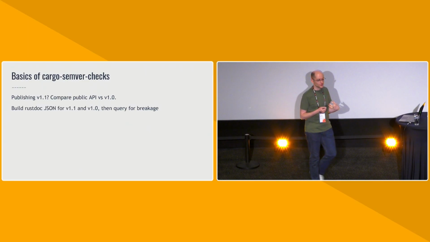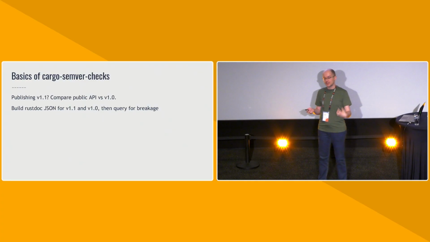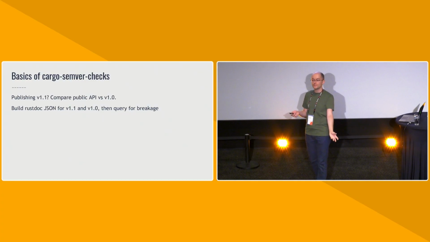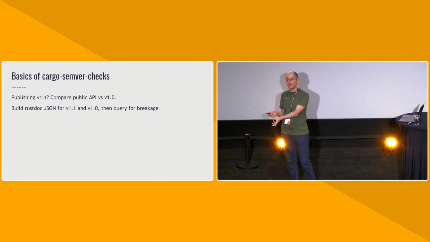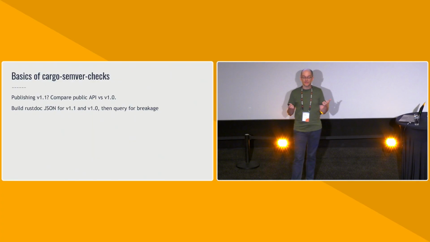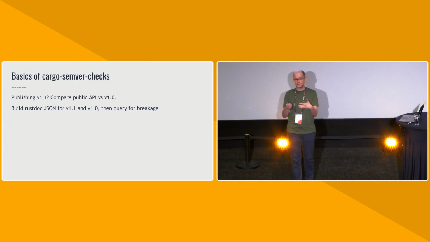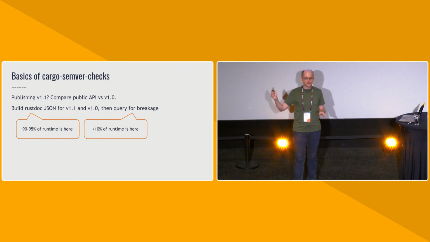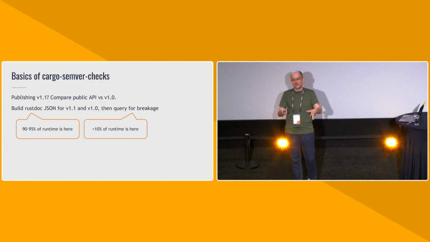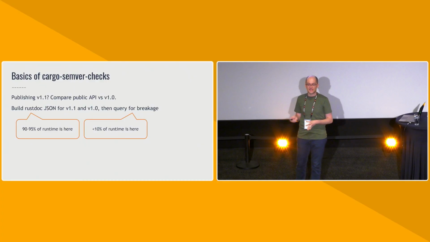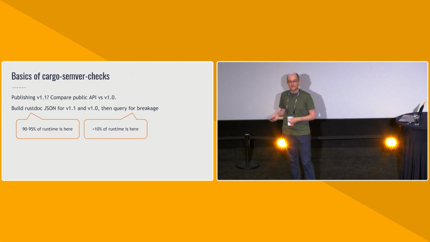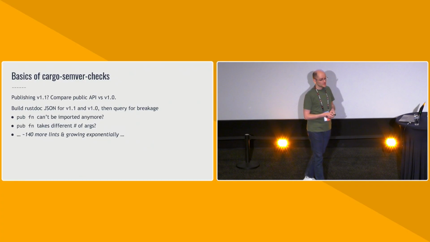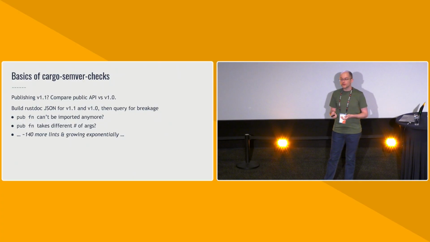The way this works under the hood is that we will build the rustdoc JSON for the proposed version 1.1, and also for the already published version 1.0, and then we will compare them. So we will look for breaking changes between the two rustdoc JSON files. Just to give you a little bit of intuition about where time is spent, about 90 to 95% of the runtime is in actually building the rustdoc JSON files for us to inspect. And then less than 10% of the wall clock runtime is actually inspecting the rustdoc JSON files and looking for breakage.